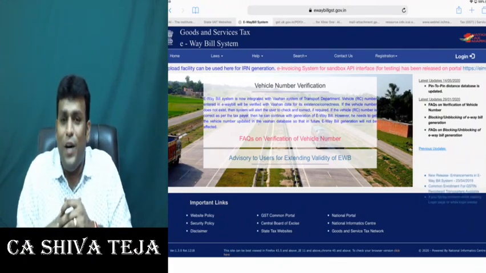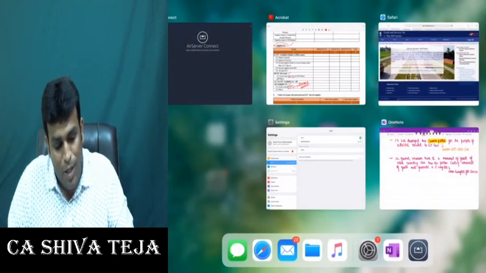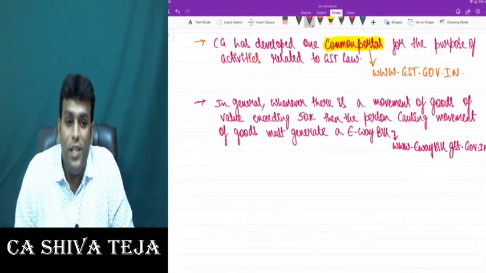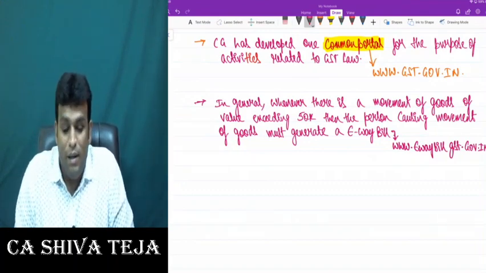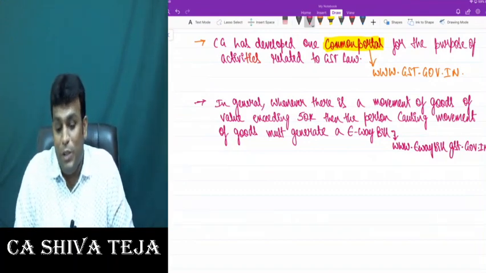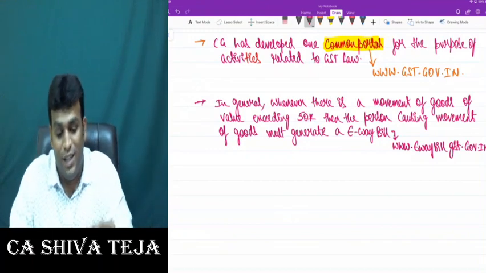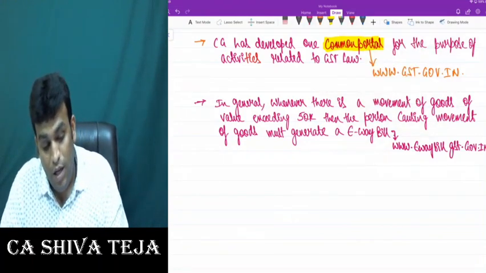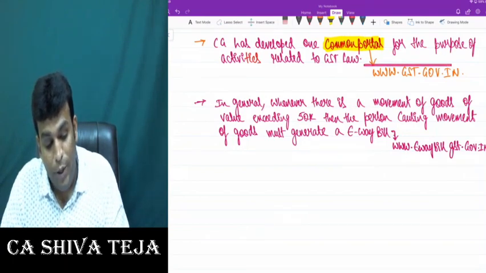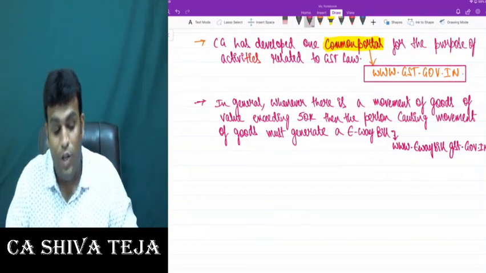But are we clear so far? Very good. Please take these 2 points. Write the first point: the central government has developed one common portal for the purpose of activities related to GST law. What is that common portal? www.gst.gov.in.